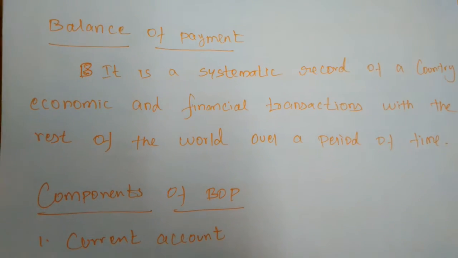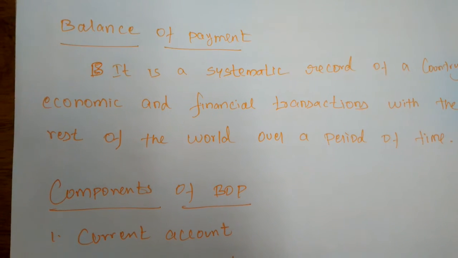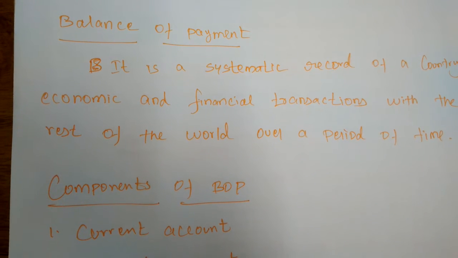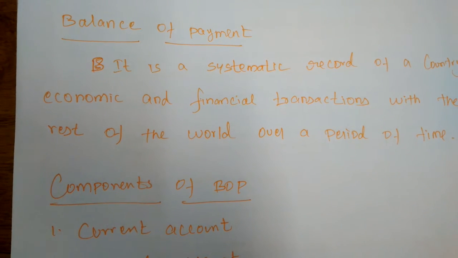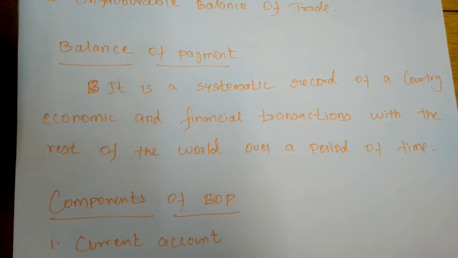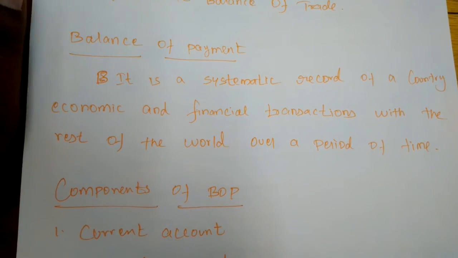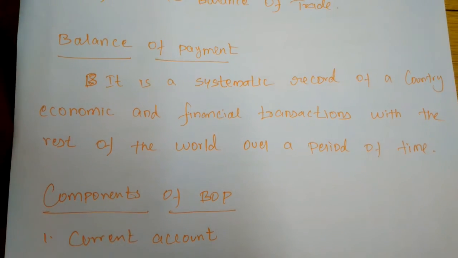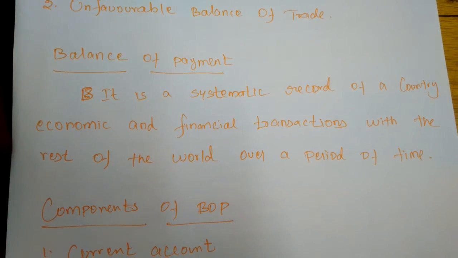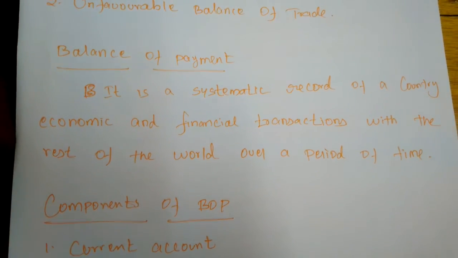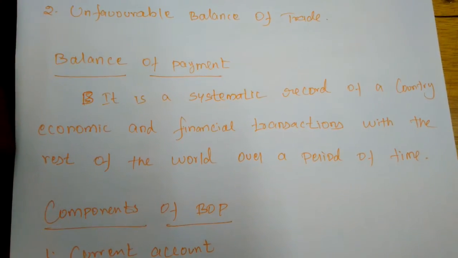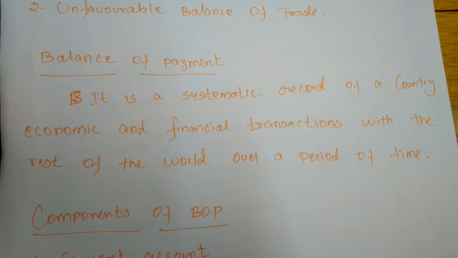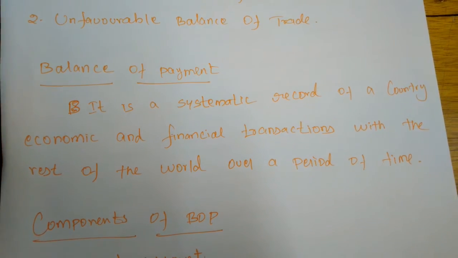Next, unfavorable balance of payment. When receipts are less than payments, the balance of payment is said to be unfavorable or adverse balance of payment. So instead of receiving money from other countries, if you are continually paying for import purposes, it is called unfavorable balance of payment. So when we are paying foreign currencies to foreigners continuously, the economy will be affected. It is considered an unfavorable balance of trade.